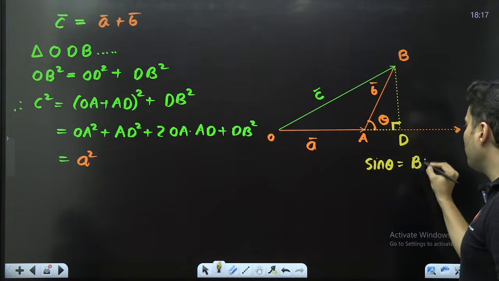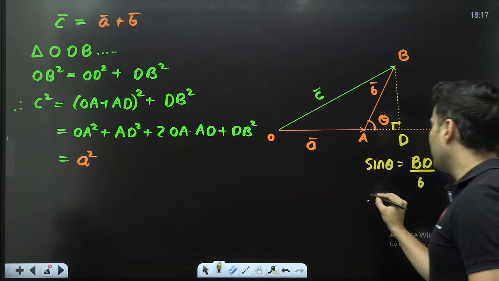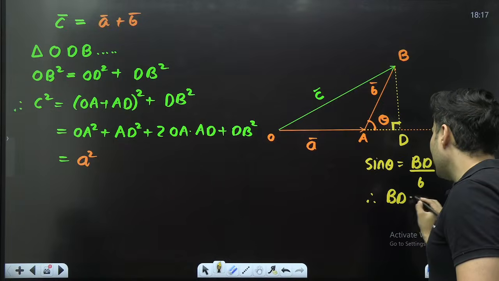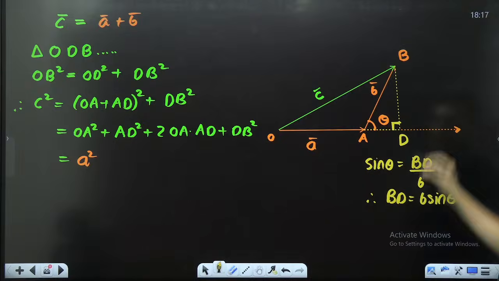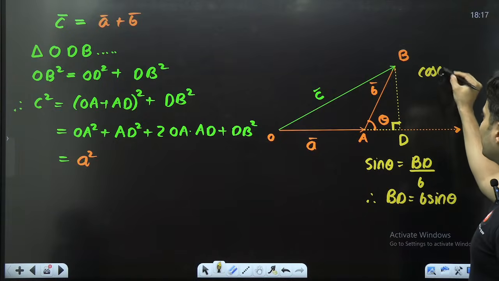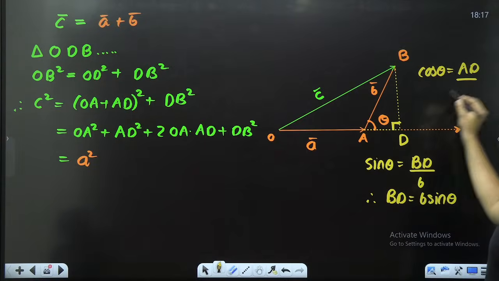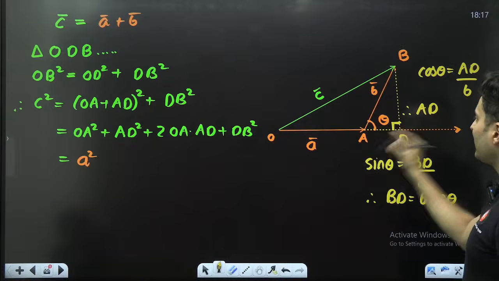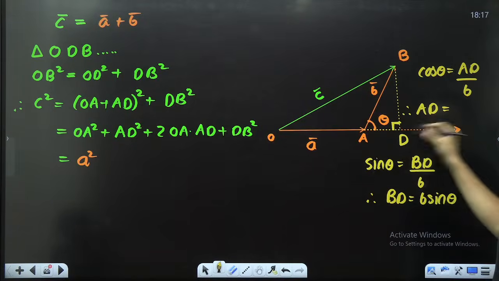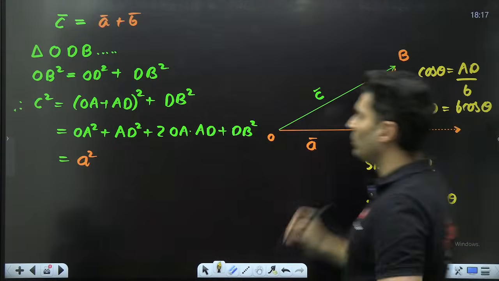Opposite is basically BD, upon hypotenuse, which is basically B. So therefore, BD is basically B sine theta. Similarly, cos theta is adjacent, which is AD, divided by hypotenuse, which is basically B. So what is AD going to be? AD is going to be B cos theta. How about using it over here?